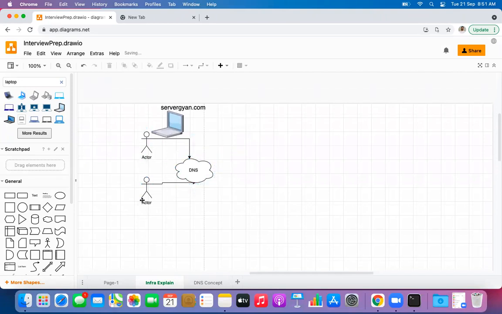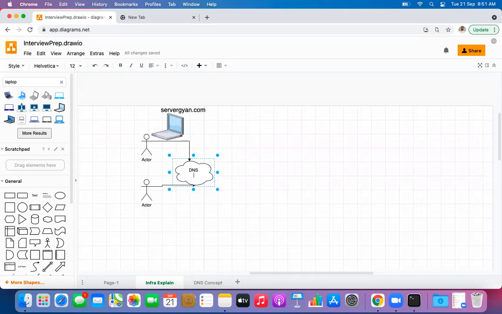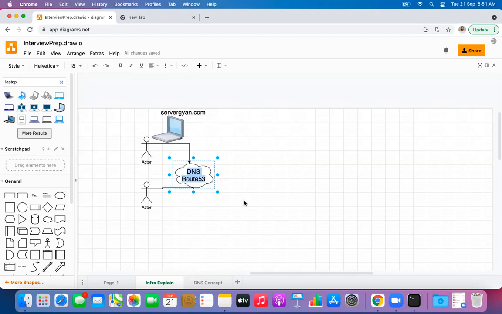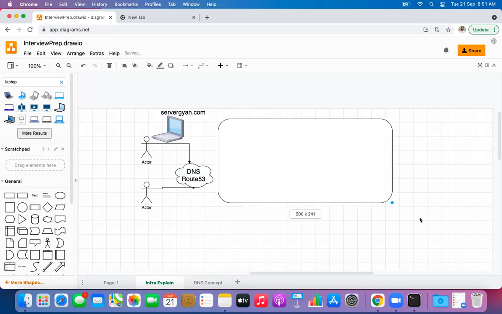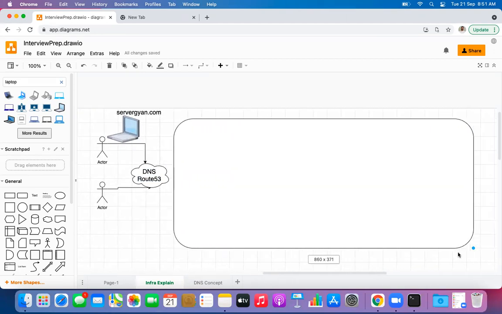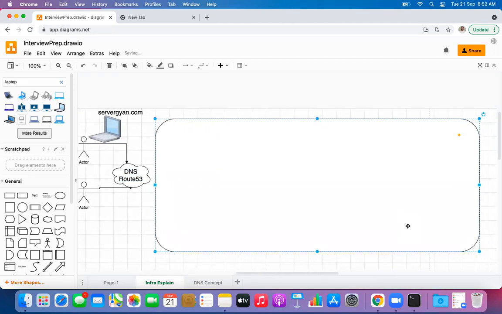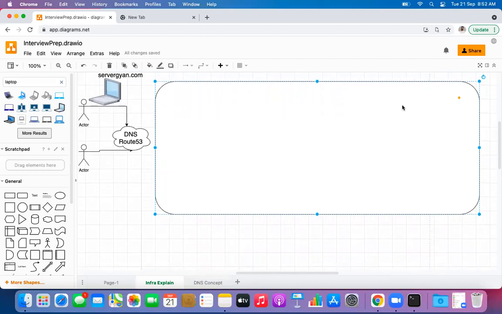So an actor will send a request to DNS now, and we know that in our case it is going to be DNS Route 53, because we are talking about the AWS concept, so definitely it will be Route 53. Now guys, let us have a particular block here, because obviously we are going to create a secure infrastructure, and that will be treated as maybe some VPC, some other components we can discuss here, right?